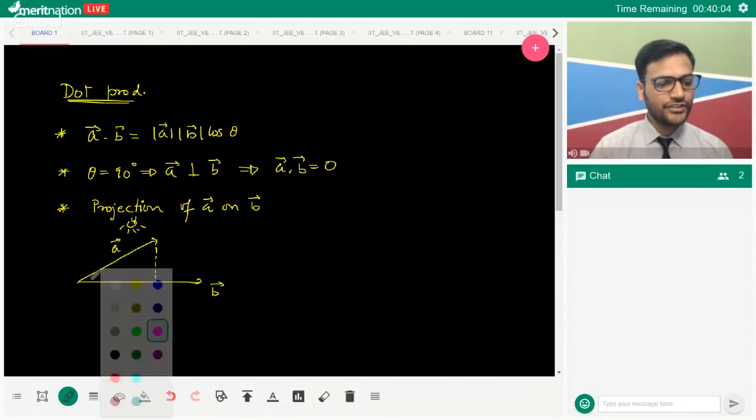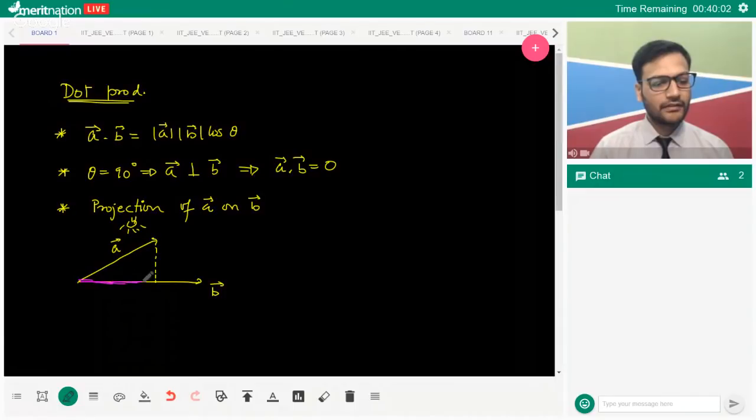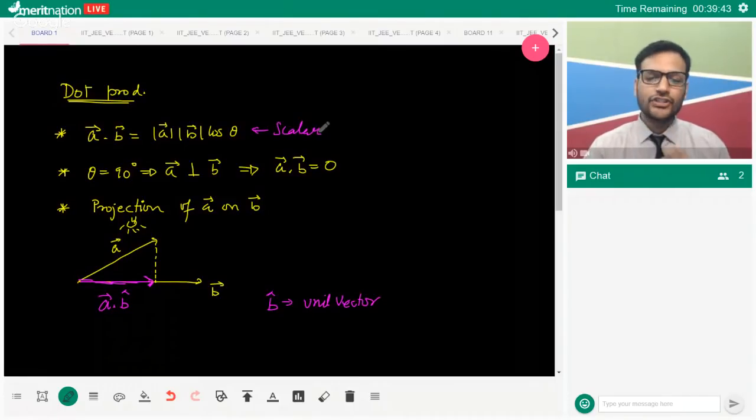So this projection is A dot B cap. What is B cap? B cap is the unit vector of B. So this is how we calculate the projection. Now we already know that it is a scalar quantity. Scalar quantity implies what? It is just a number.